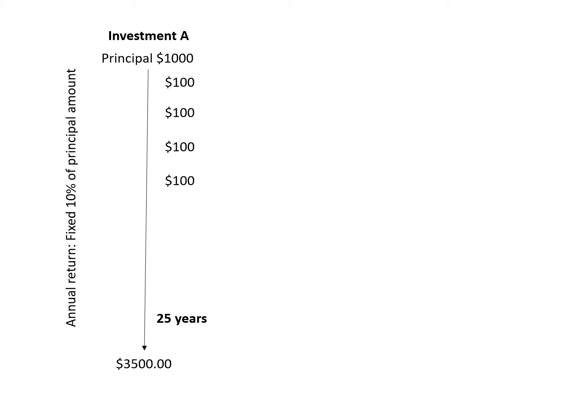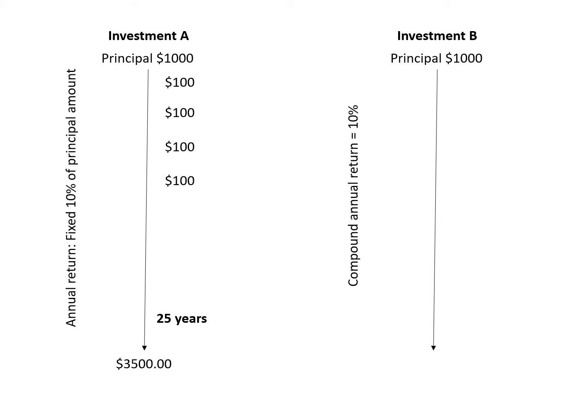Then the second investment, investment B, also gives us a 10% dividend annually. But the dividend received is automatically reinvested. This means that in the first year, the $100 earned is added back to the investment. So our investment amount now becomes $1,100. Then in the second year, the 10% dividend of the $1,100 is equal to $110. Again, this dividend is reinvested, making the investment amount become